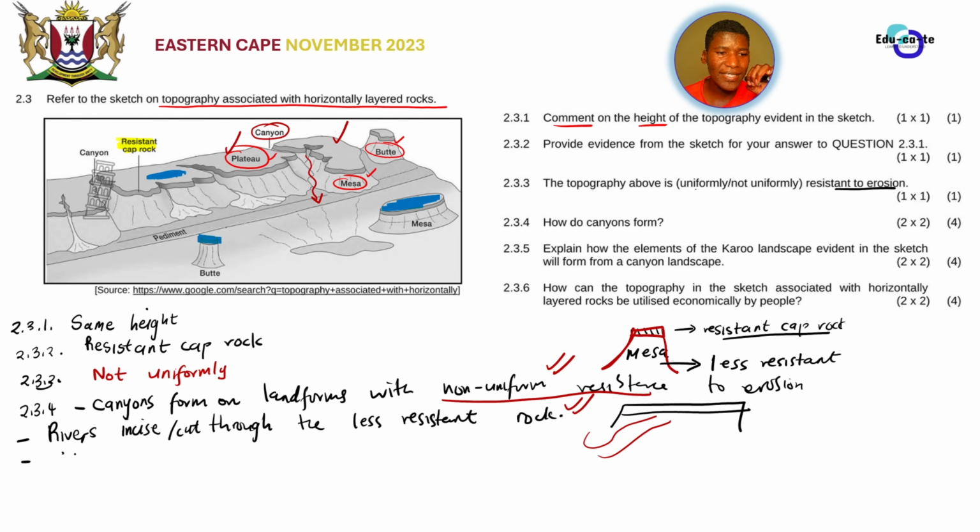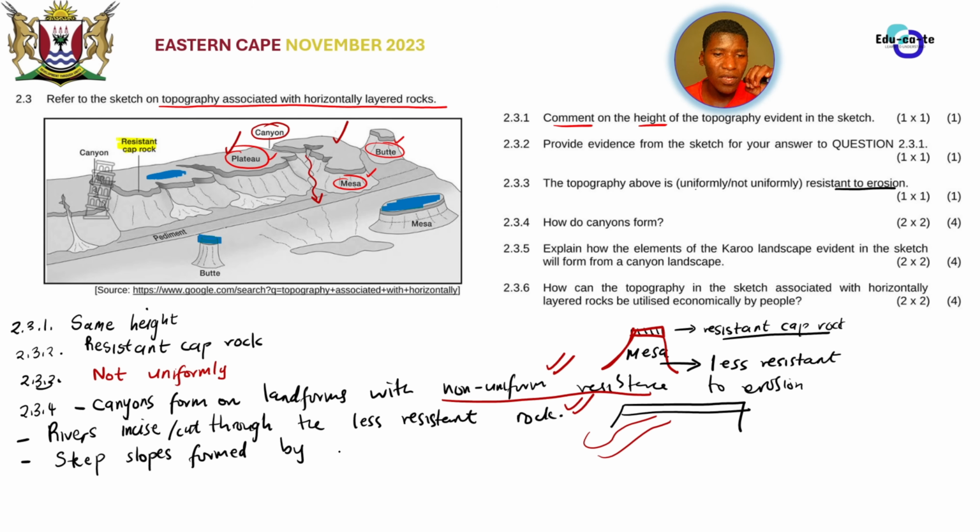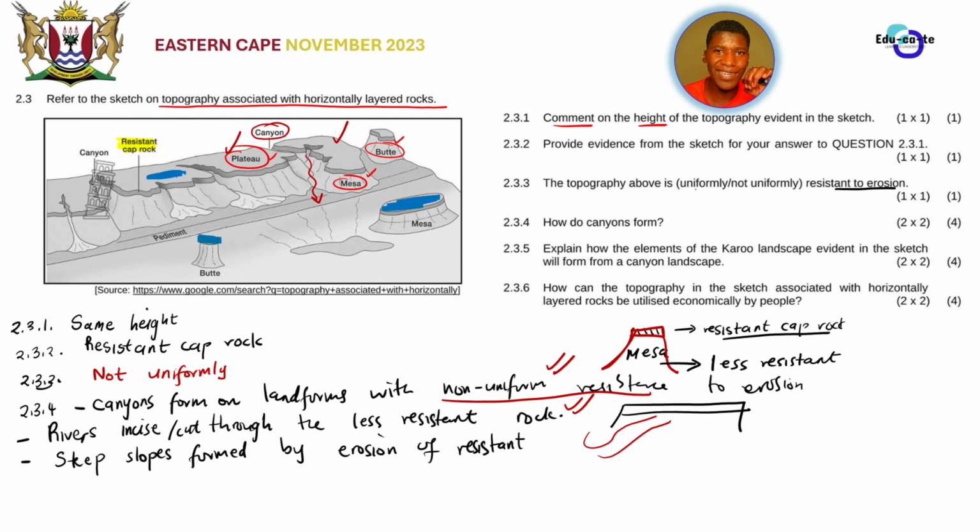So you say that steep slopes are formed by erosion of resistant rock. So the rock that is resistant to erosion, the more resistant rock, the one that is not easily eroded, when it is eroded, it will form steep slopes. So steep slopes will be formed by erosion of the resistant rocks. That's another 2 marks. All of these points I'm giving you are going to give you 2 marks each.